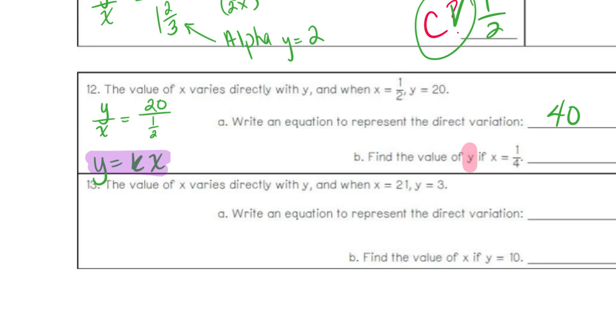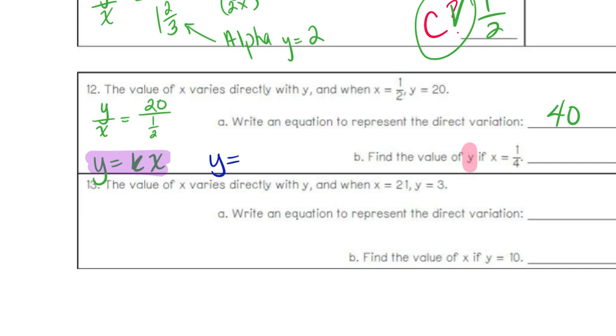Okay, so knowing this, what could y be? What do we know? Do we know y? It's 20. Do we know y? Oh, no, no, we don't. We know it on the first one, but we don't know it on the second one, right? So we're going to put a y equals. That was only when x was 1/2 that the k was 40.